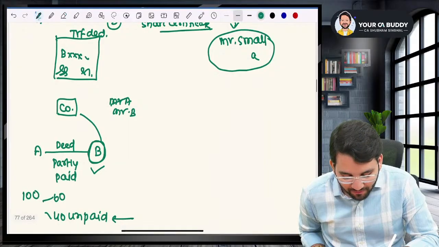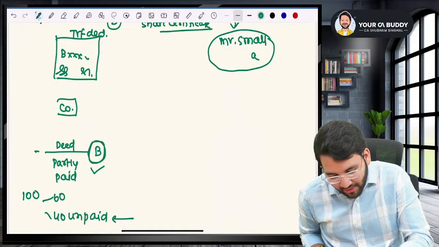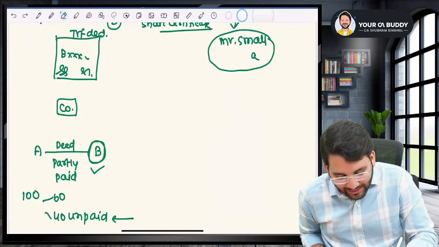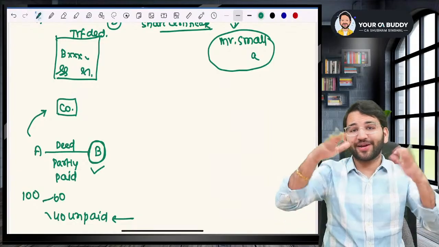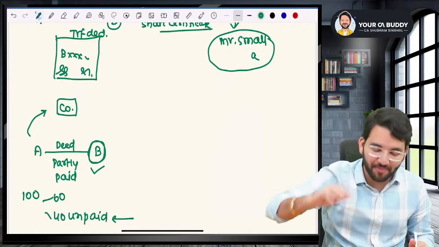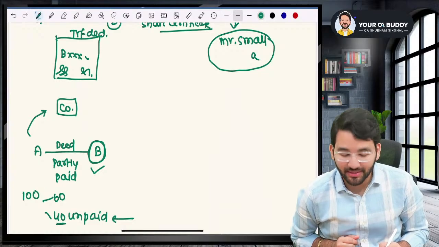But sir, if instead of Mr. B, Mr. A goes to the company and says, I have sold the shares to B. You register it in the name of B and B will pay you 40 rupees. Sir, in that case, company will not register directly.